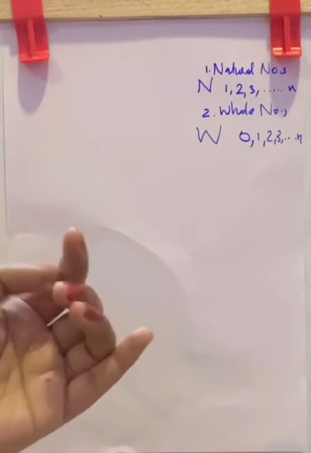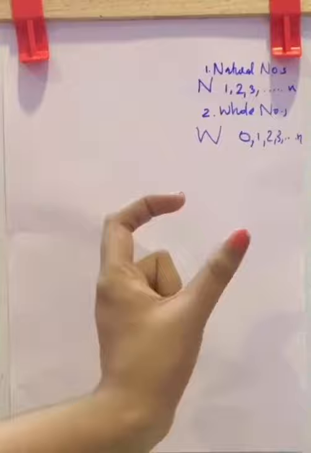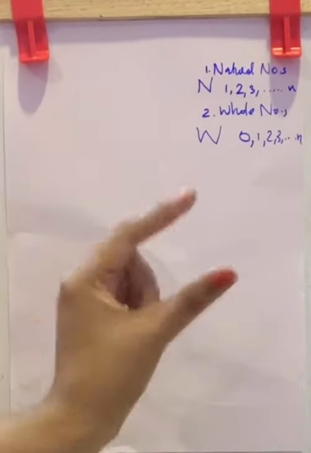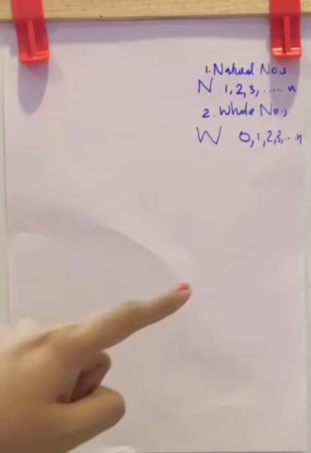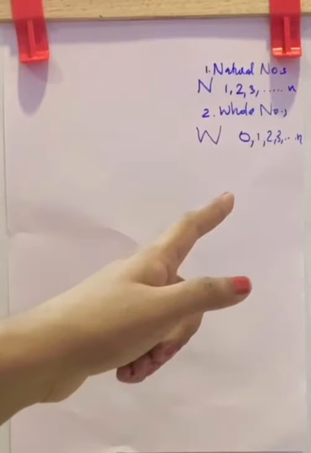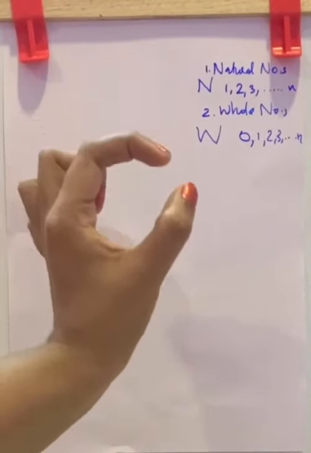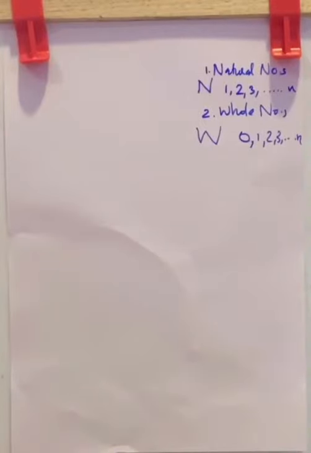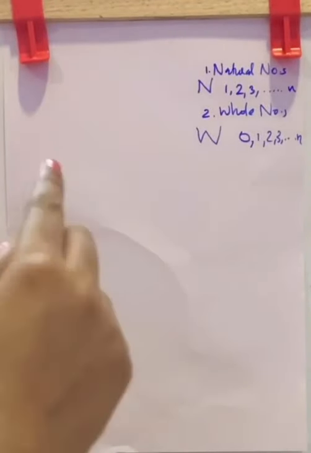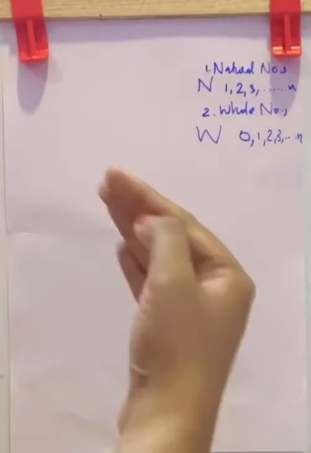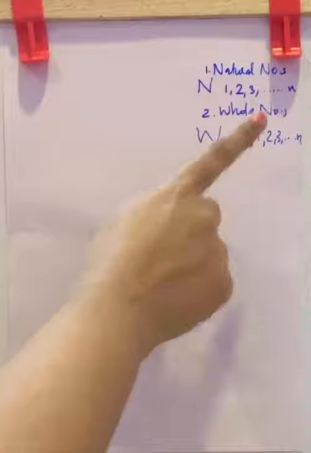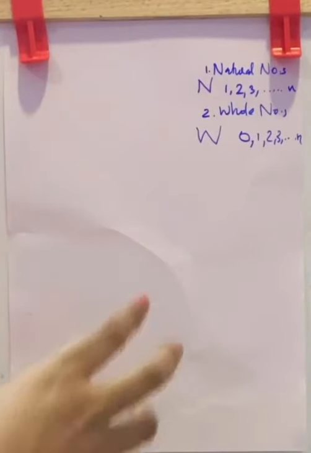Now, why did we find this 0? Because in natural numbers, after counting till 9, we need the number 10. For writing 10, you have to invent 0. 10 means 1, 0, right? So you have to find a value 0. Also in 100, you have to write two zeros. Like that, to get higher values, we had to invent a new digit, that was 0. And at that time, people thought this was the whole number system. That is why they named it the whole number system.